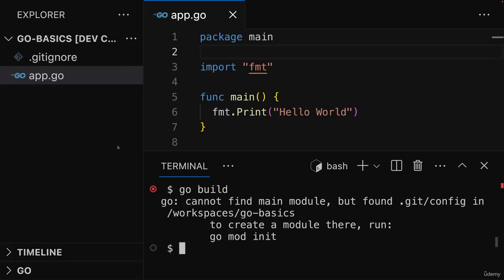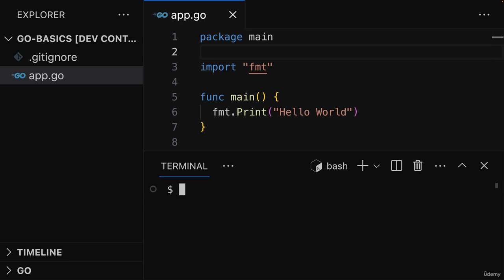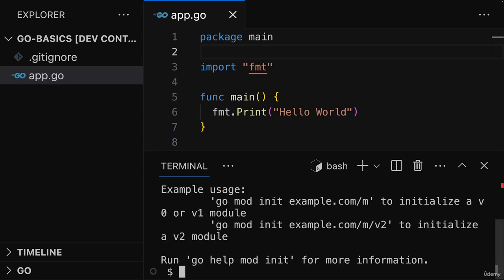So in many cases, a module is simply a Go project. The project we're working on here, which at the moment consists of only one Go file, could be considered a module. It at the moment has only one package, but that may change over time. Now, in order to tell Go that this should be considered a module, we have to run a specific command, which thankfully is mentioned here in this error message I got. We have to run go mod init, and this will turn this project into a module.